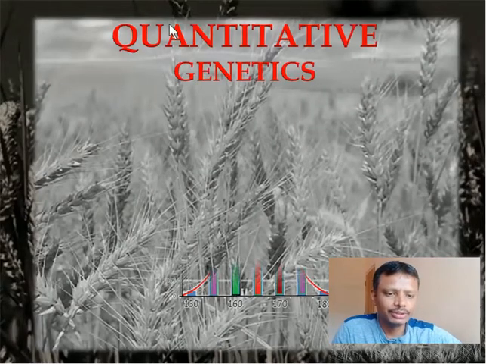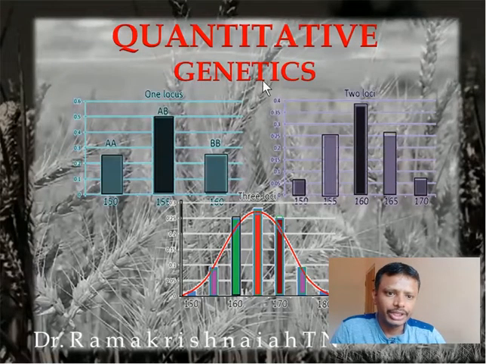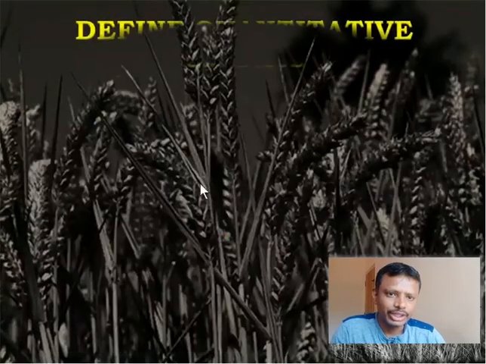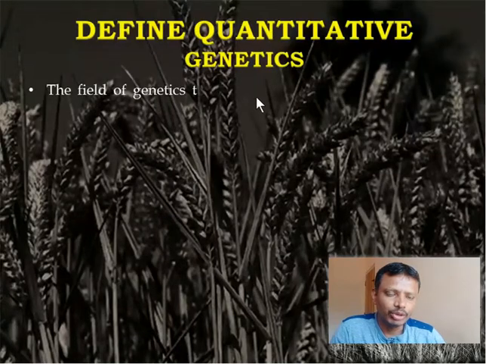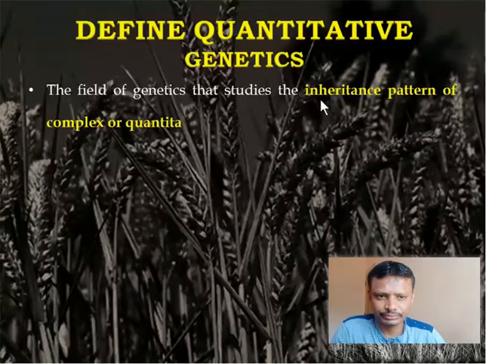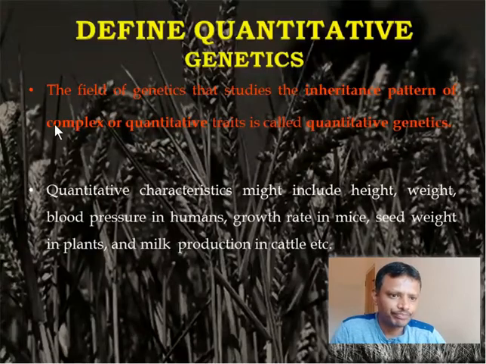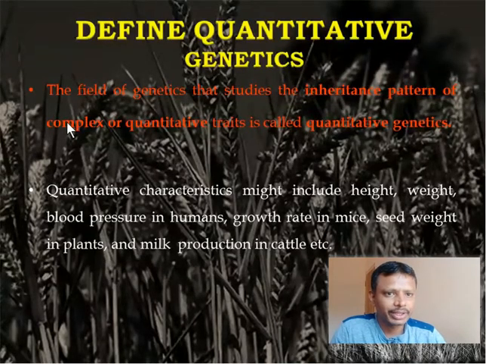So from this video onwards, I'll be discussing quantitative genetics. What do you mean by quantitative genetics? Quantitative genetics usually deals with very important economical agronomic characters. Got it? Which are inherited by multiple genes, hence they are complex as their analysis is slightly difficult compared to the monogenic characters.